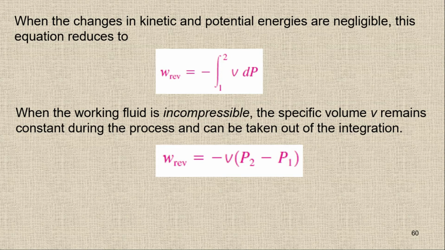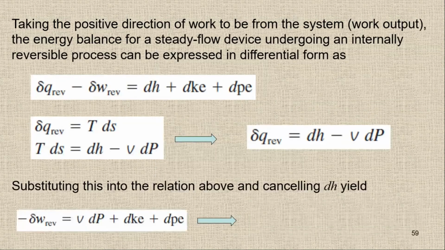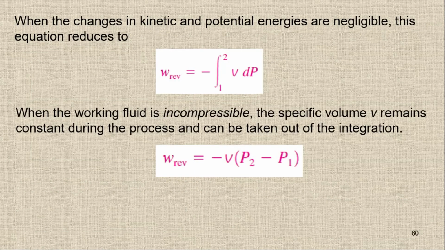And remember that at the start I said that we are taking positive sign for the work from the system. So here it was the work from the system, or the work output. We have taken the positive work output as a positive one. Sometimes we have the work input as well.